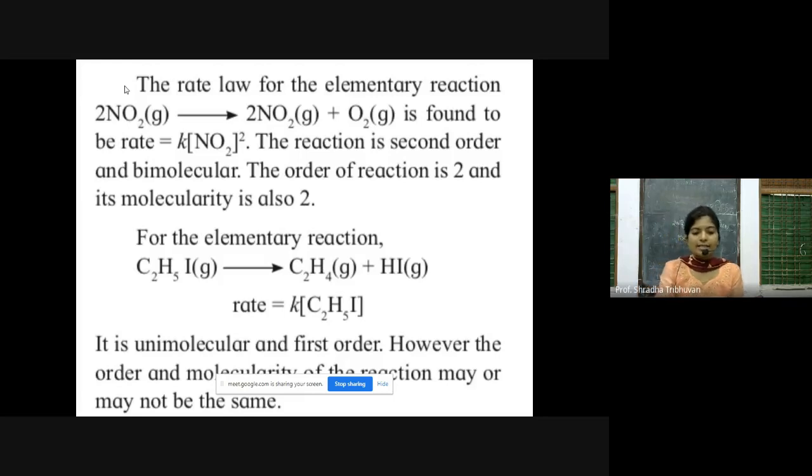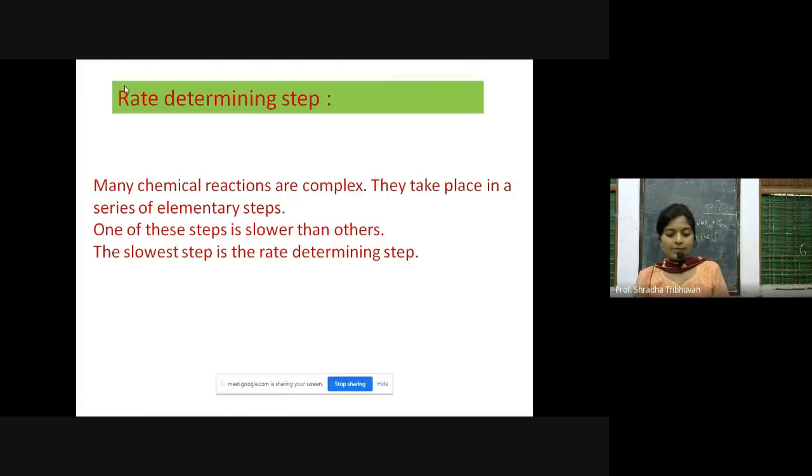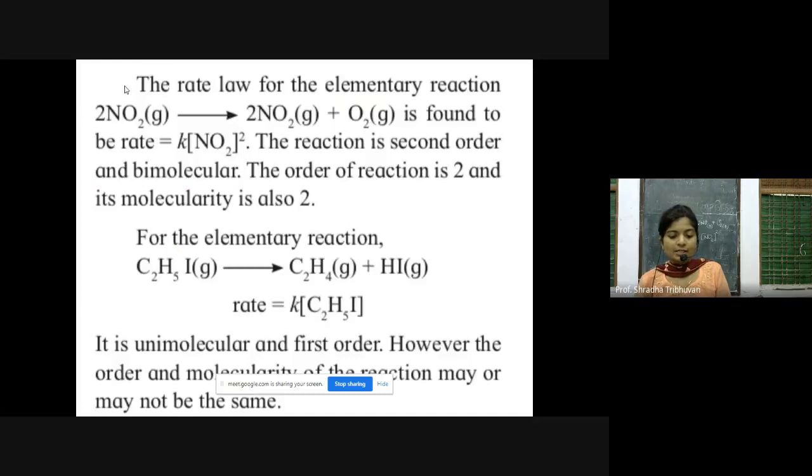Now what exactly is the rate determining step and all, we'll see in the next lecture. Till then, see that you study properly. You have seen various concepts today, right from introduction to rate, order, average rate, molecularity, instantaneous rate, and all. See that you stay home, stay safe.